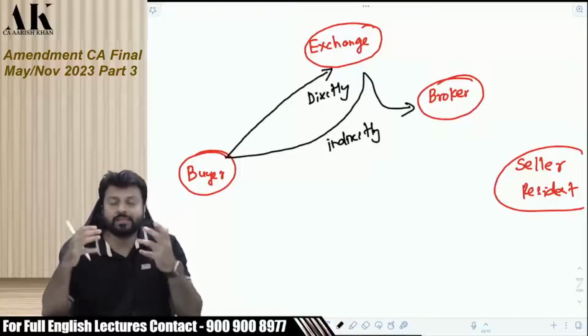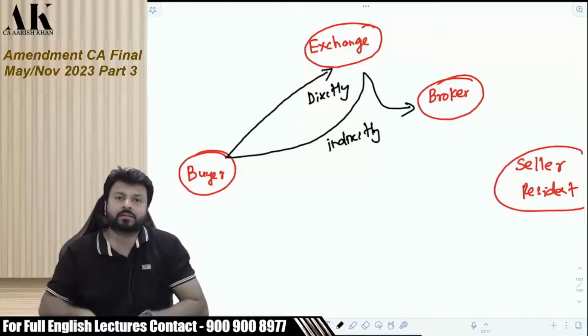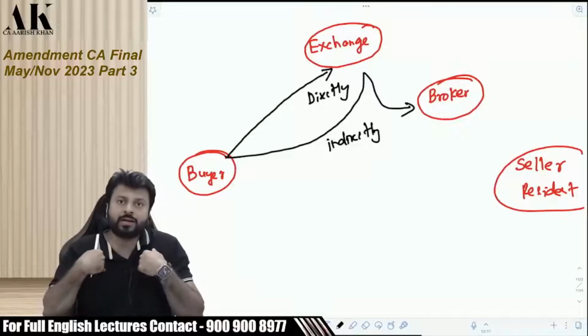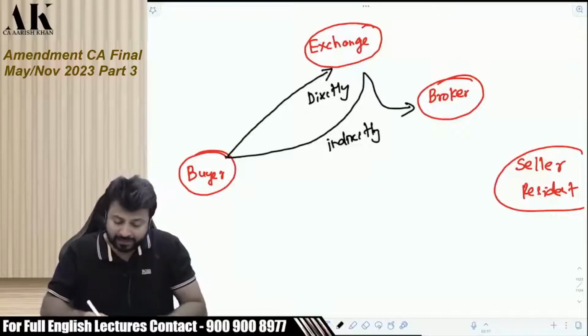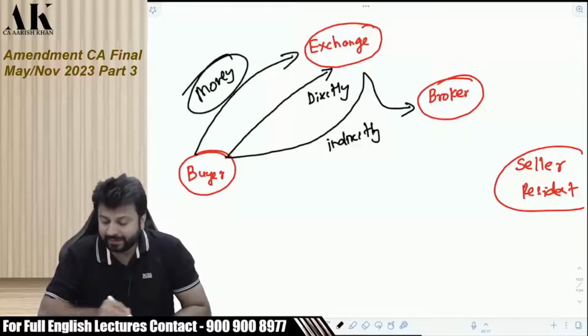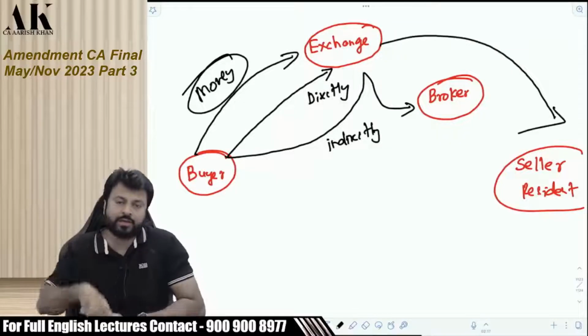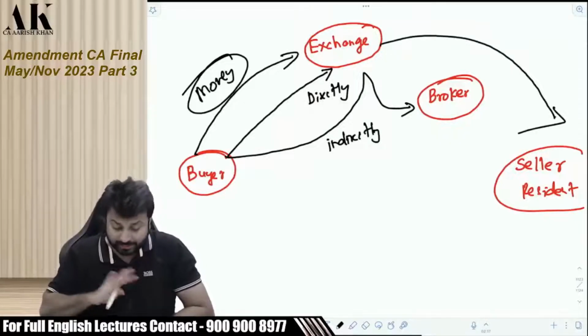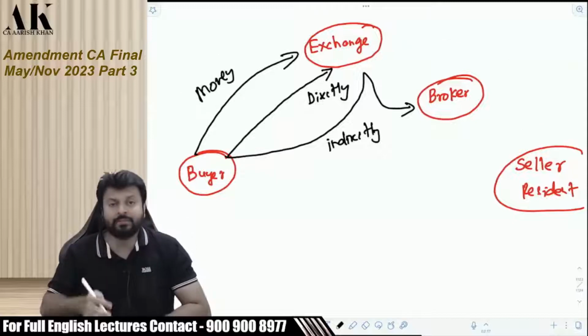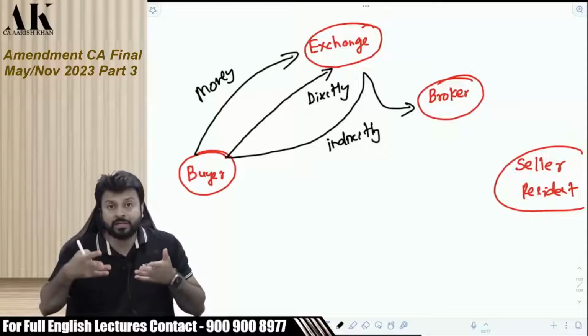Now the question is, the obligation of deducting TDS is on whom? Who will deduct TDS? Am I supposed to deduct TDS? Because when I will buy, I will give the money to the exchange. And then exchange will give the money to the seller through broker or directly to the seller. So there are multiple players over here. Who is liable to deduct TDS? It is under whose obligation to deduct TDS?